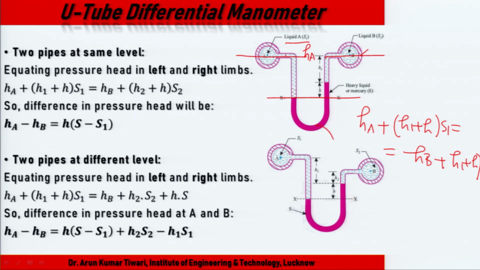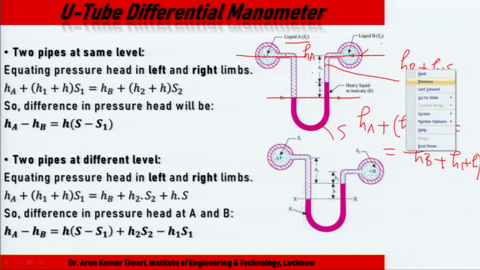we can take specific gravity S. So we can write H_B plus H1 into specific S1 plus H into S. Why this? Because this is specific weight.